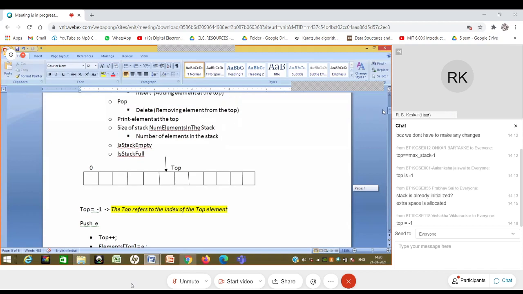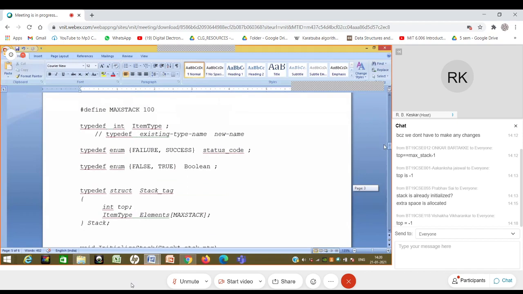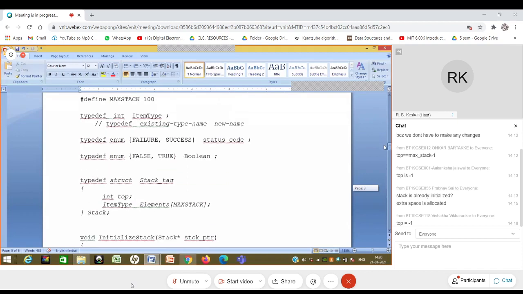So now let's go back to this definition of stack.